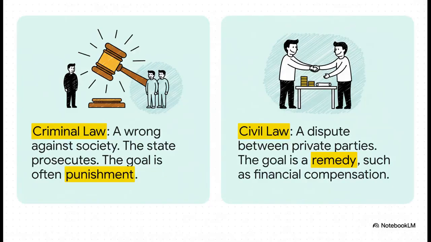Now, our justice system deals with two main types of law. First, there's criminal law. This is for acts that are considered a wrong against all of society, like theft or assault. In these cases, it's the state that prosecutes. Then there's civil law, which is all about private disputes between people or businesses, things like a broken contract. A lot of these smaller disputes get sorted out in small claims court. So you can see, the justice system has two different jobs: punishment for crimes and finding remedies for private arguments.